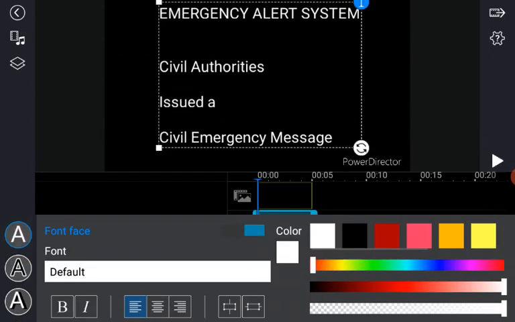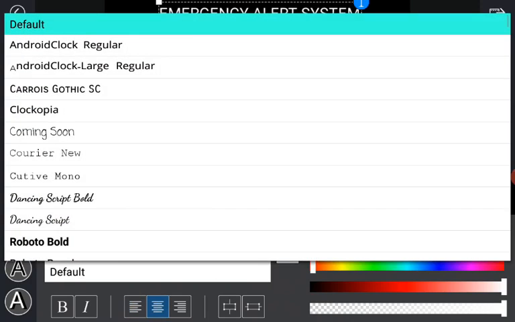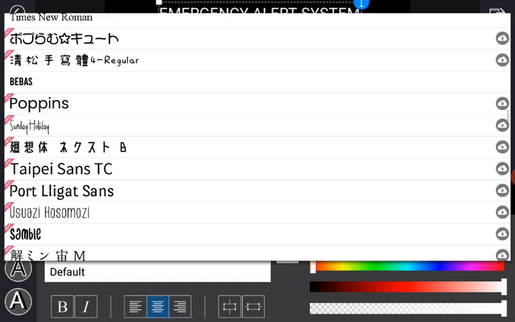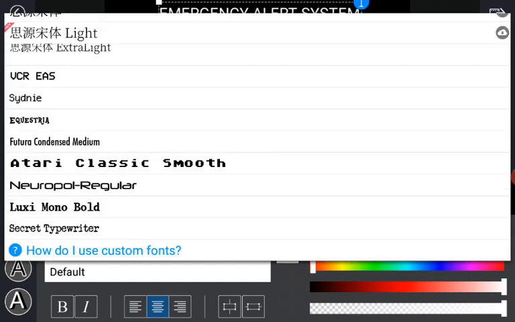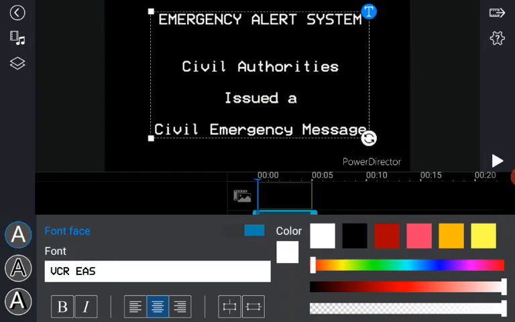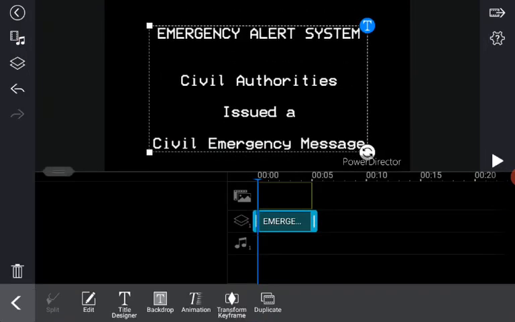So you want to go to edit text. Just put this in the middle. Scroll down. If you have the VCR EAS font downloaded on PowerDirector, you could use that. If you don't, download it from this or put it on PowerDirector.